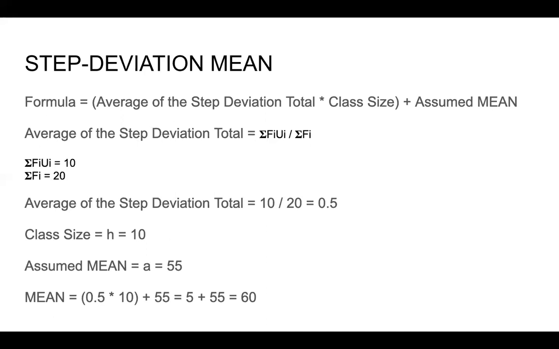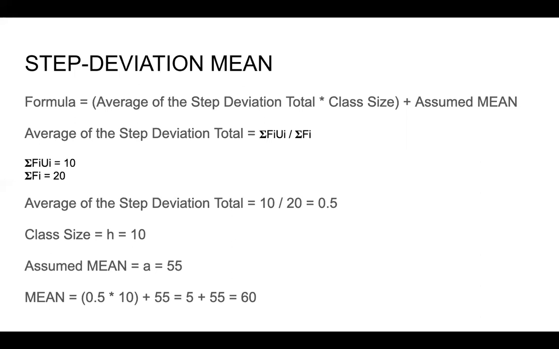What is the second type of data? Which is the grouped data. Say for the same example, on Monday you ate 5 chapatis. Instead of writing 5, I can write that on Monday you ate 0 to 10 chapatis, because 5 falls between 0 to 10, right? So that is why we can say on Monday you ate 0 to 10 chapatis, on Tuesday you ate 10 to 20 chapatis.